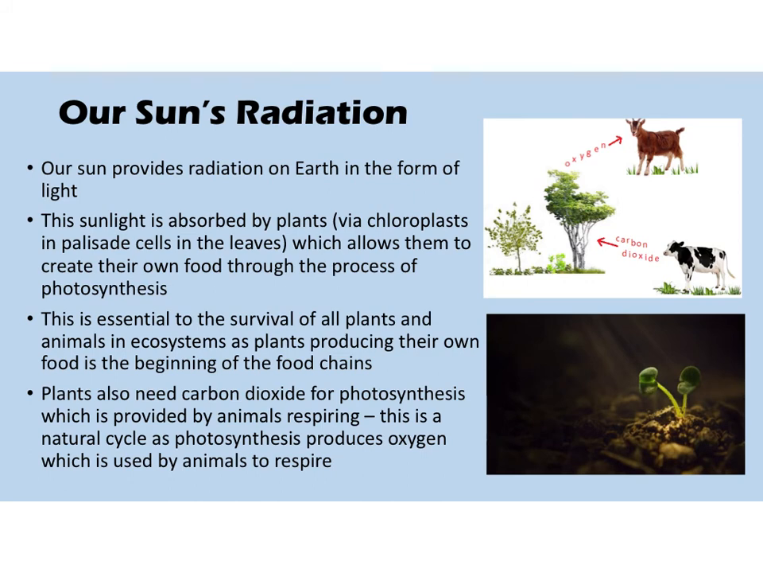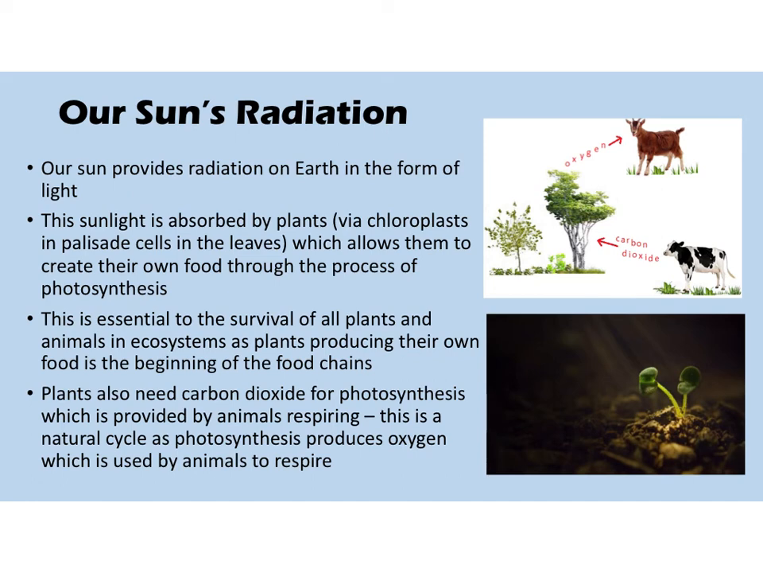Now we're going to look more at how plants make their food. So our sun provides radiation on the earth in the form of light. This sunlight is absorbed by plants, via the chloroplasts in the palisade cells in the leaves. So that's how plants absorb sunlight, and that allows them to create their own food through the process of photosynthesis. That's essential to the survival of all plants and animals in ecosystems, as plants producing their own food is the beginning of the food chains.